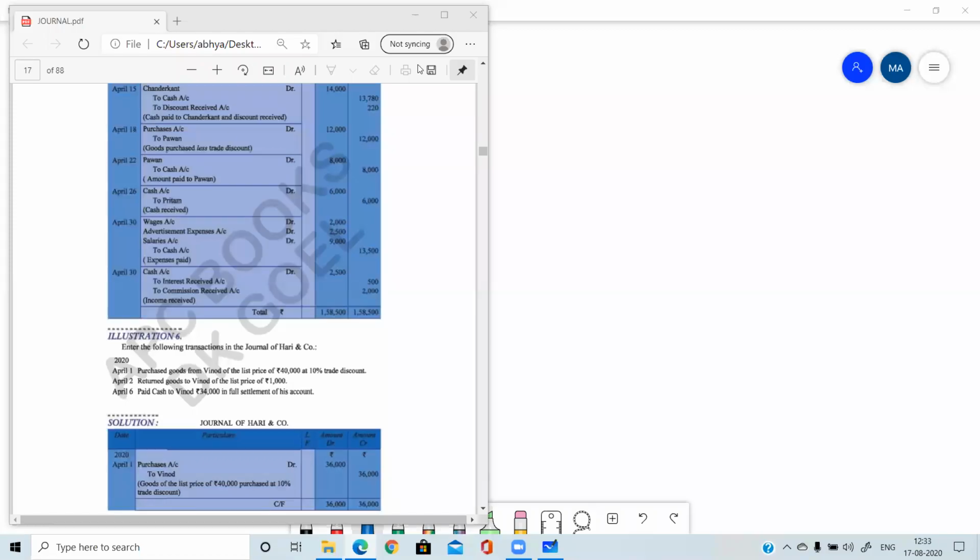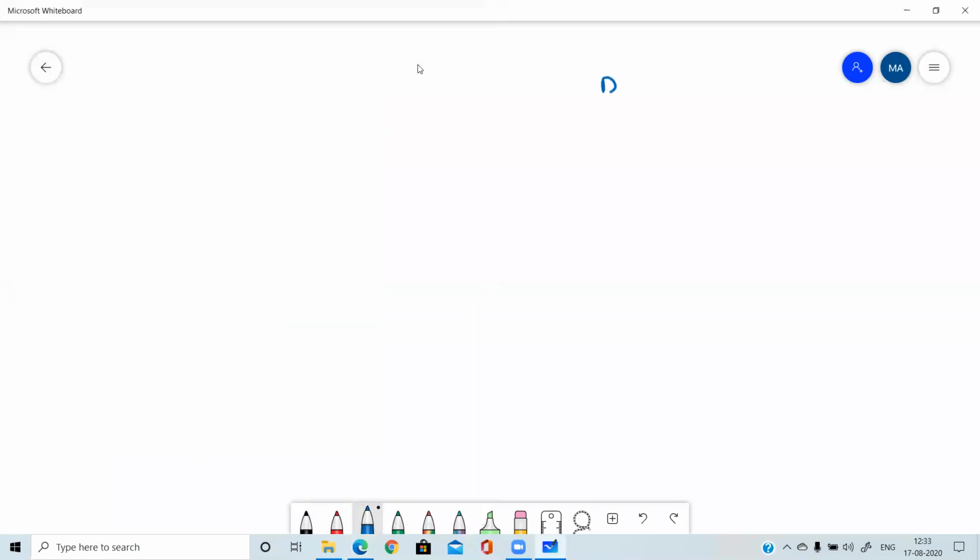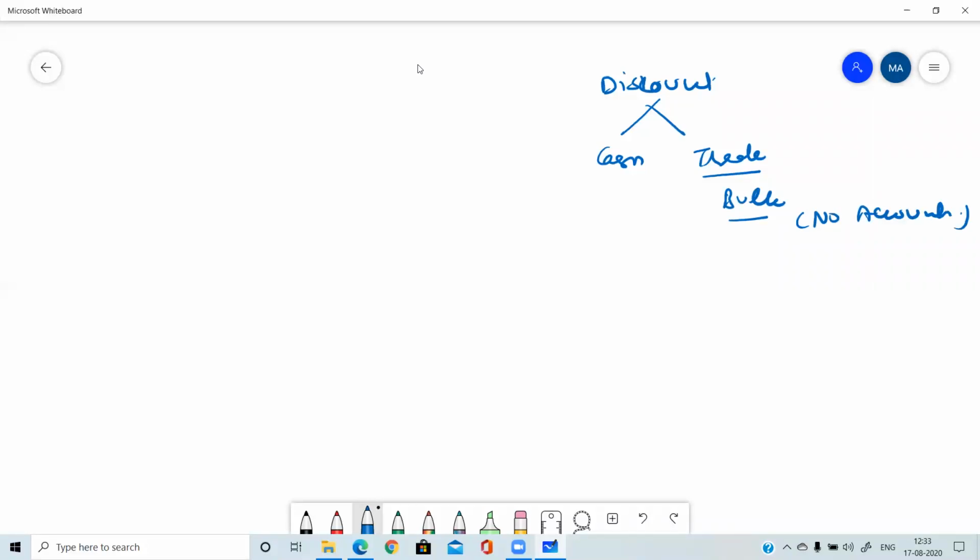Yes, good afternoon, everyone. 11th class accountancy, chapter 8, journal. Yesterday we did the discount topic, in which I told you two types of discount. So I'm just doing a recap: cash discount and trade discount. I told you that trade discount is offered when the goods are purchased in bulk and no accounting treatment is there. For this account, it is never debited or credited.